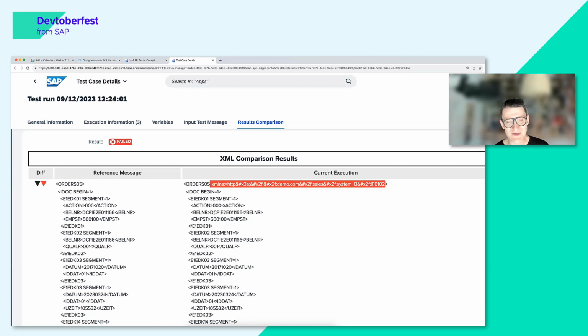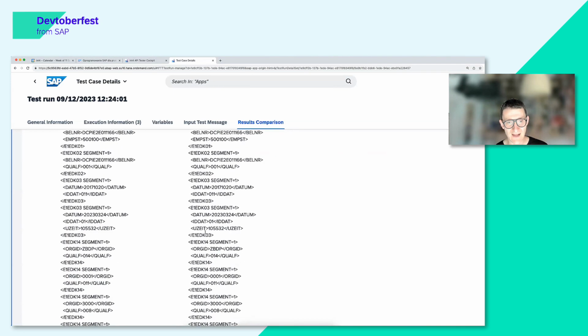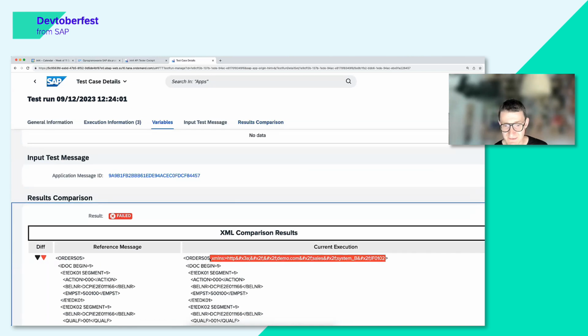And how much time did it take to create this mapping? It took nothing, right? It was just a few seconds, because I could grab the historical messages from the existing platform, SAP Process Orchestration from the production, and I could just ask the artificial intelligence to generate the mapping. So basically, my approach is bulletproof, because I not only save the time on creating the mapping, but I also validated this mapping, right? And of course, as you can see, the mapping still failed.